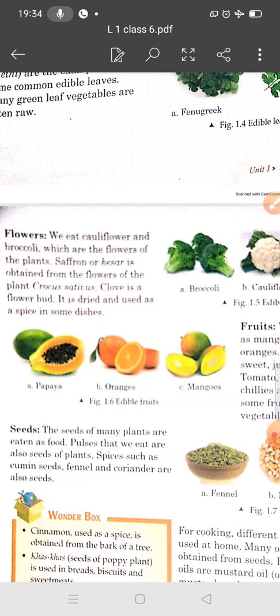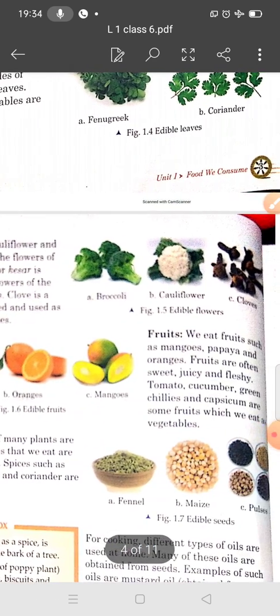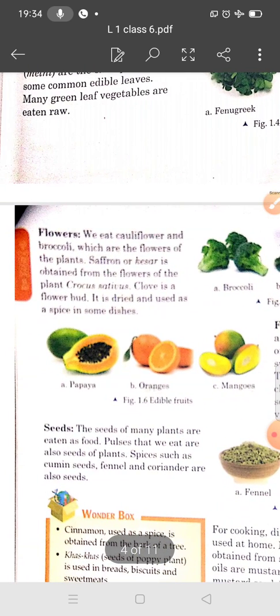Saffron, kesar, is obtained from the flowers of a plant. Clove is a flower bud, and it is dried and used as a spice in some dishes.